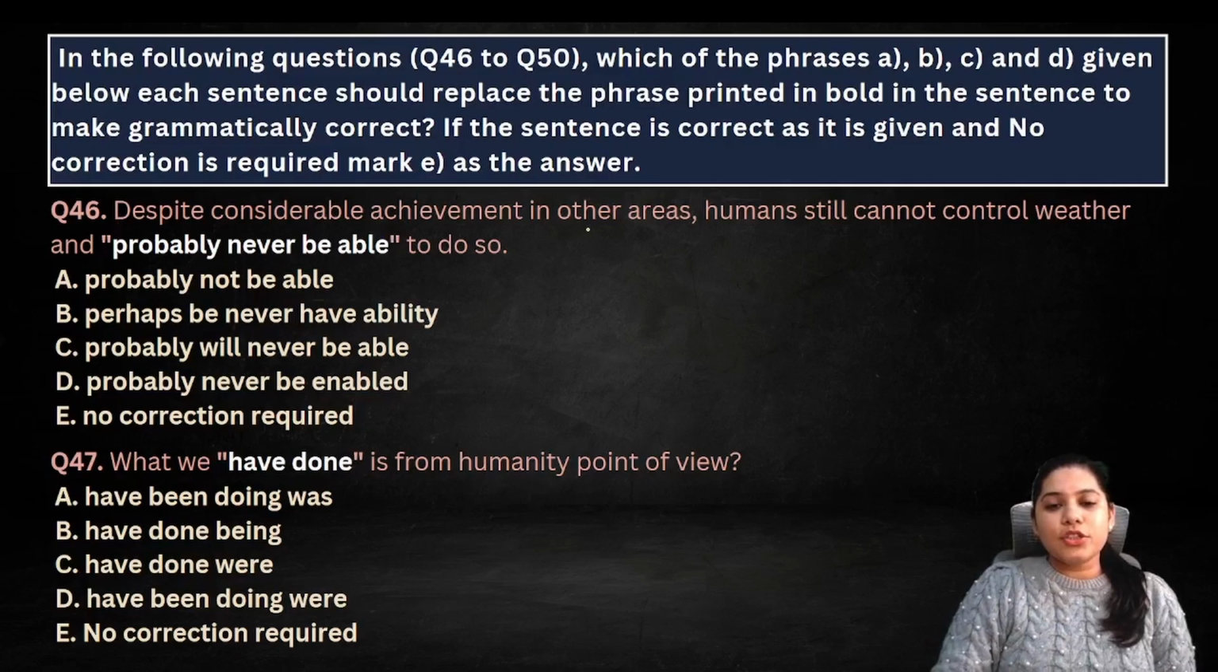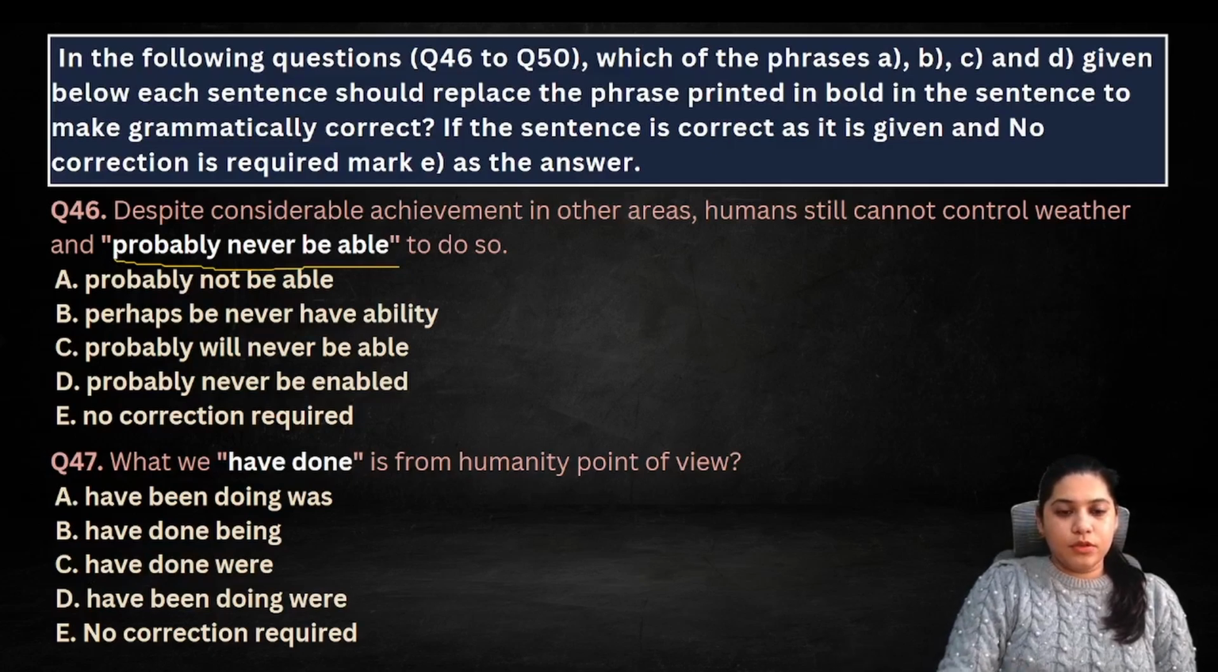Despite considerable achievement in other areas, humans still cannot control weather and probably never be able to do so. So probably will never be, isn't it? Humans still cannot and will never be. So will never be will be this option. What we have done is from humanity point of view.